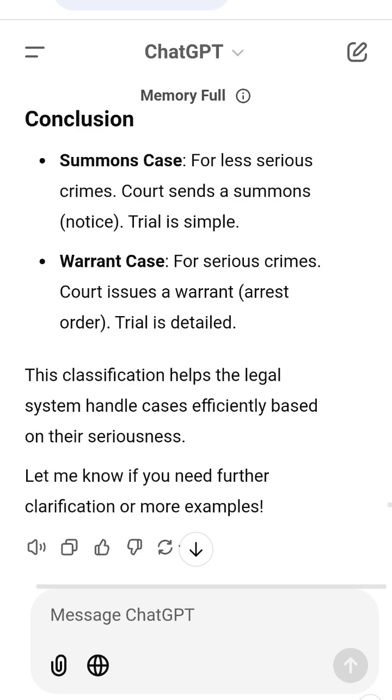Conclusion. Summons case: for less serious crimes, the court sends a summons, a notice. Trial is simple. For serious crimes, the court issues a warrant, an arrest order. Trial is detailed. This classification helps the legal system handle cases efficiently based on their seriousness. Let me know if you need further clarification or more examples.